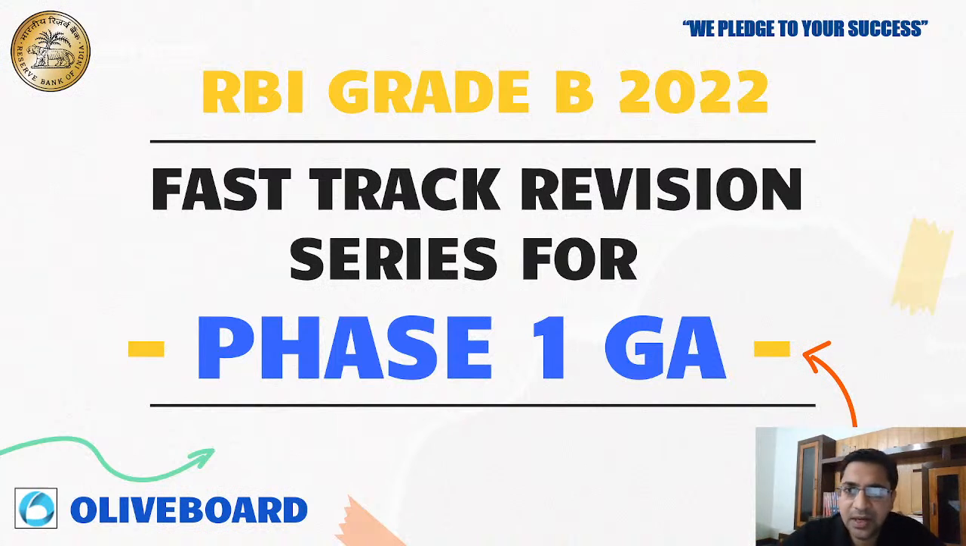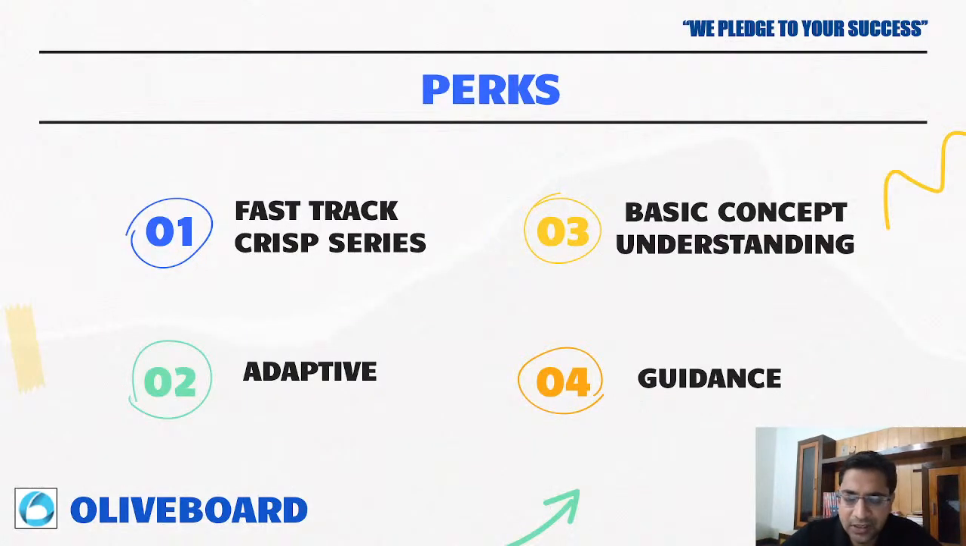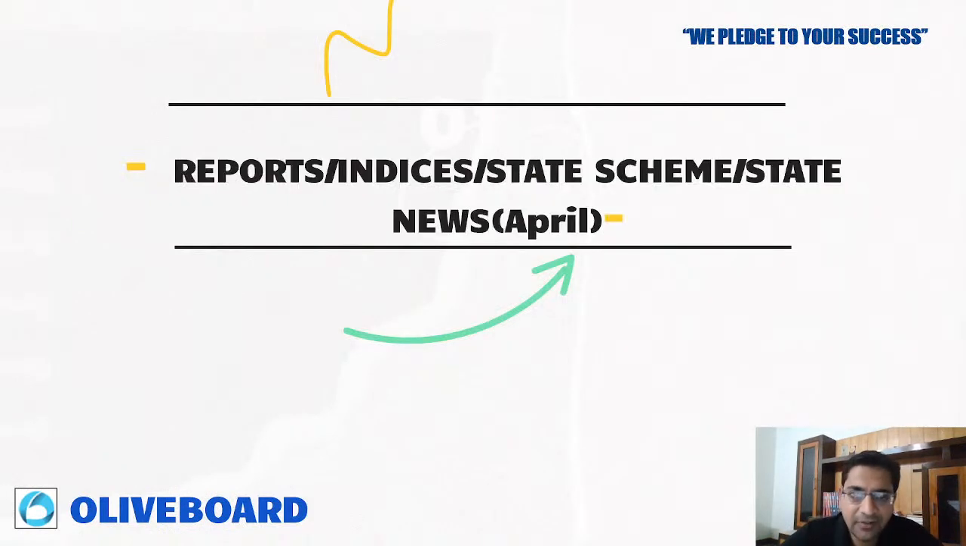This is the RBI Grade B 2022 Fast Track Revision Series for Phase 1 General Awareness. We are pledging for your success. The importance of this series is that it is a very fast track, crisp series for basic understanding of concepts, highly adaptive, and we will also be providing you guidance on how to answer the questions. So, general awareness: reports, indices, state schemes, and state news in the month of April.